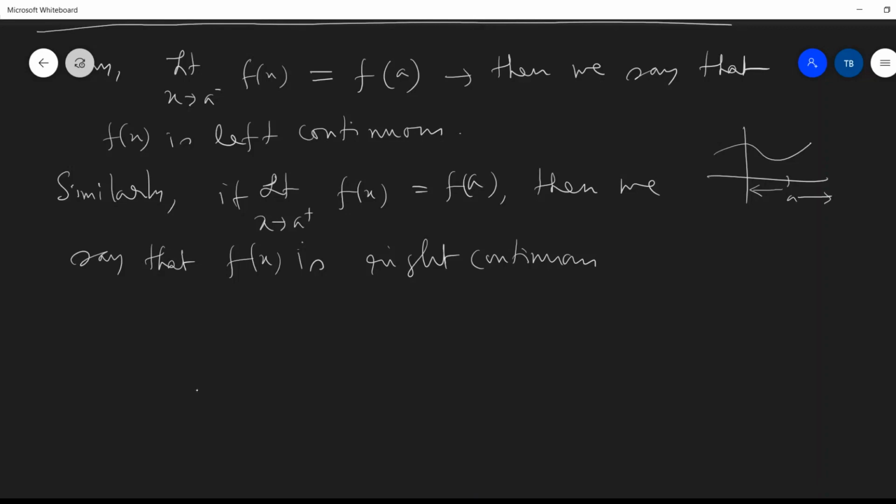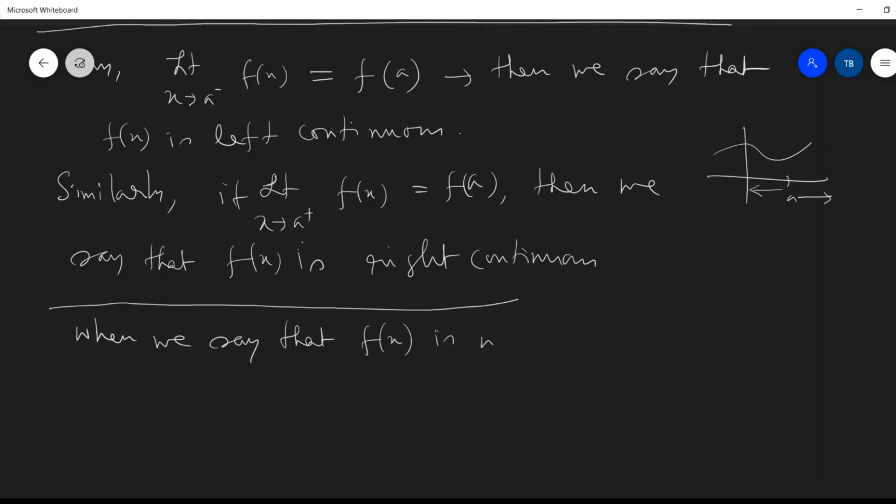So the question may arise: when will f(x) be decided to be not continuous? When can we say that f(x) is not continuous?